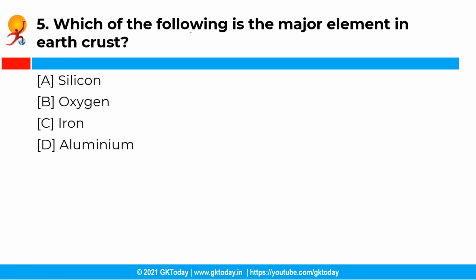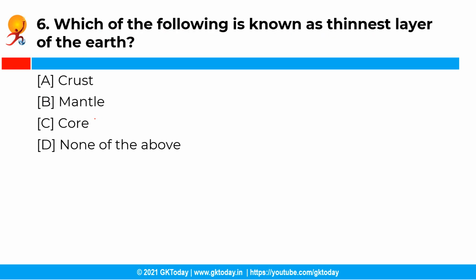Moving ahead with the next question. So, which of the following is the major element of the earth crust? Now you have the following options and the correct answer is option B, that is oxygen. Yes, it's right. Oxygen is the major element of the earth crust, followed by silicon, aluminium, iron, calcium, sodium, potassium, magnesium and other elements.